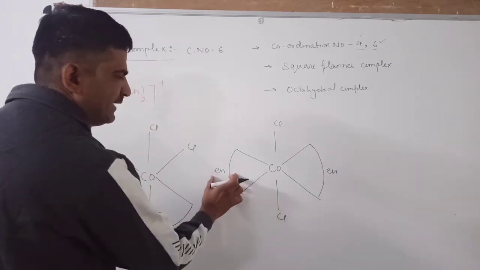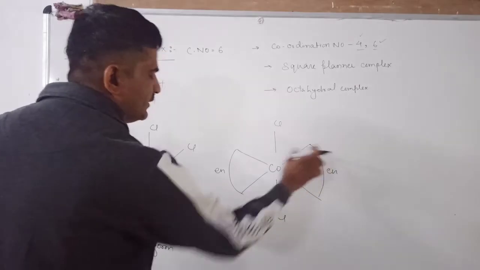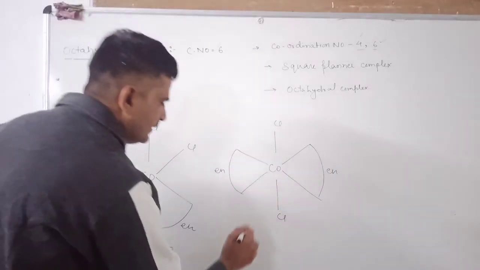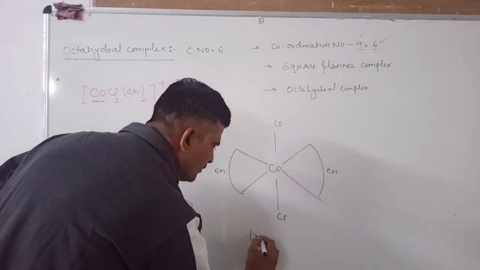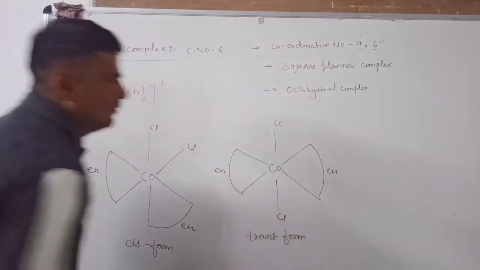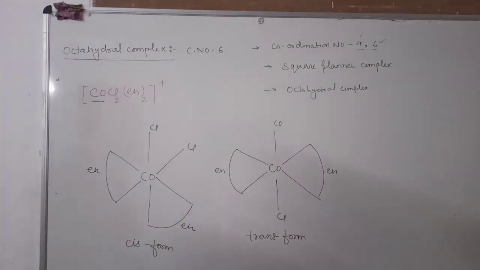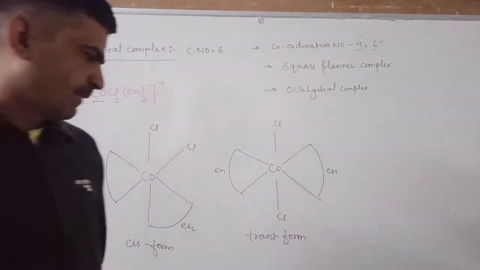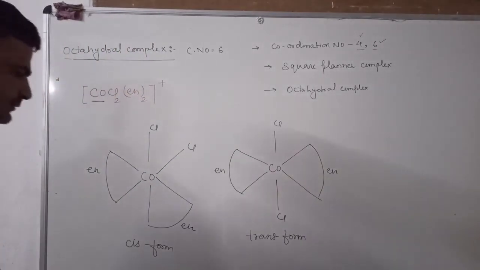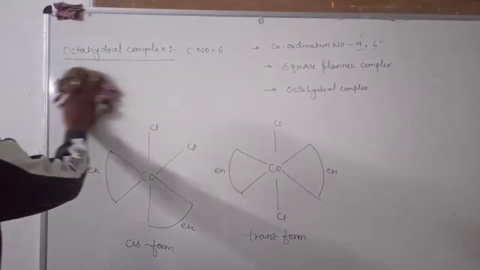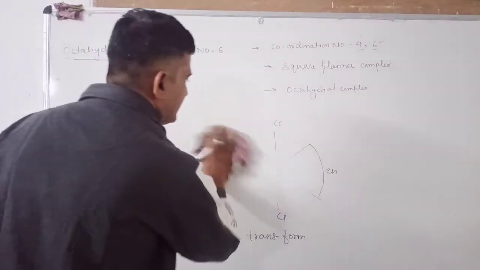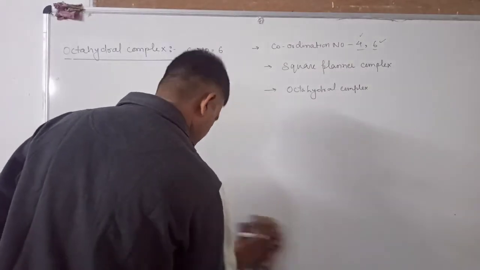So this ethylene diamine ligand lies in the opposite plane of this ethylene diamine and these two chlorine atoms lie in the opposite plane. That's why it forms the trans form of the coordination compound. Now let us take another example. I hope you understand the cis and trans form of the geometrical isomer.